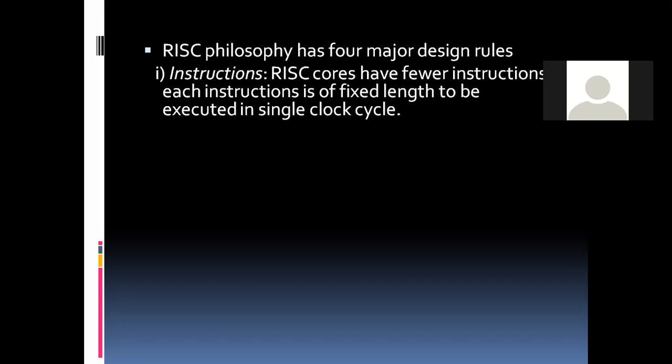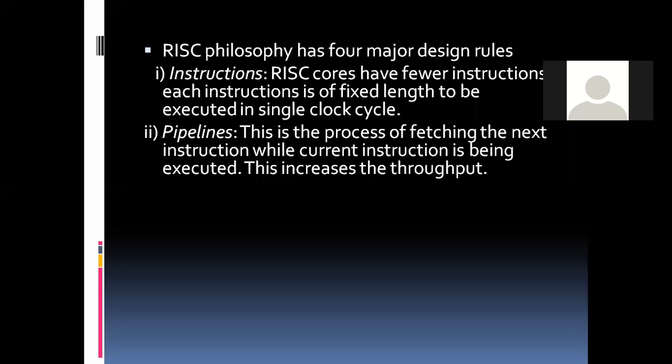Now, each instruction is executed in a single clock cycle. Now, pipelining is also very important. Pipelining is nothing but the process of fetching the next instruction while the current instruction is being executed. For example, if one instruction is being executed, the next instruction is being fetched to the instruction queue of the microcontroller. That is called pipelining. This increases the throughput.